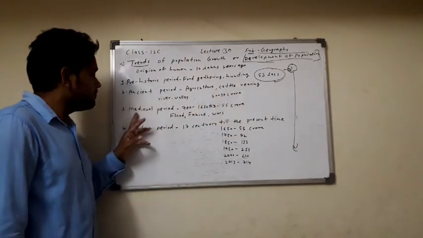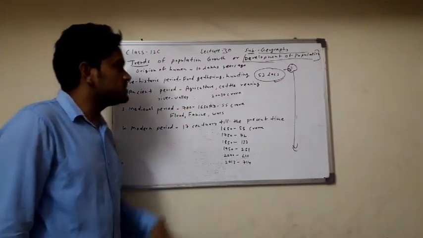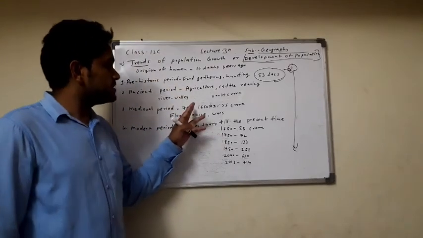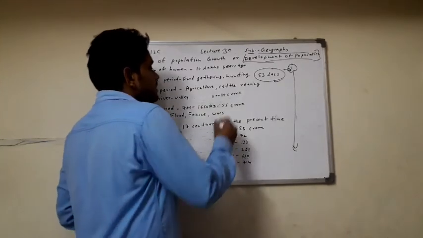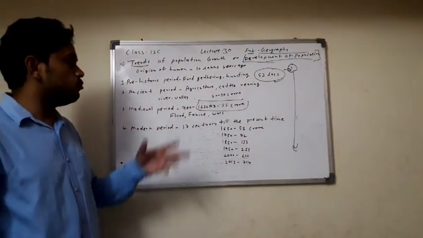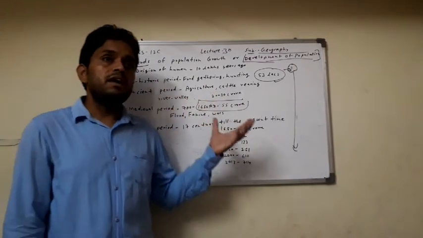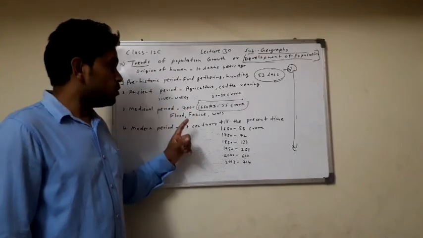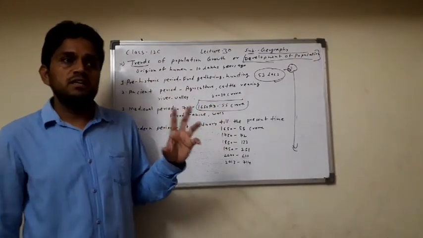Clear? Next, the medieval period from 700 to 1650 AD. The population of the world in 1650 AD was 55 crore. Here human necessities were completed, agriculture spread, and many types of agriculture were also done in this time, but the population growth rate was very slow in the medieval time.